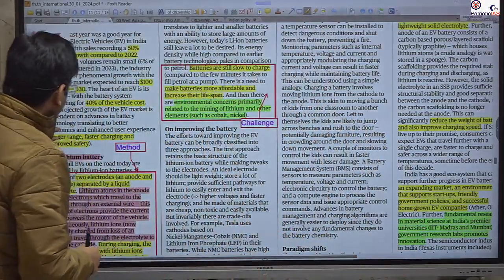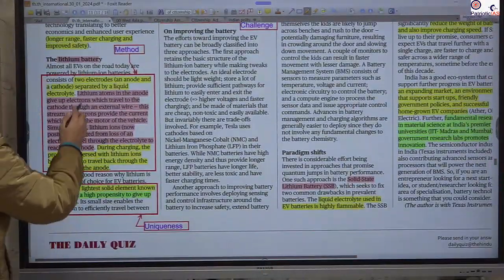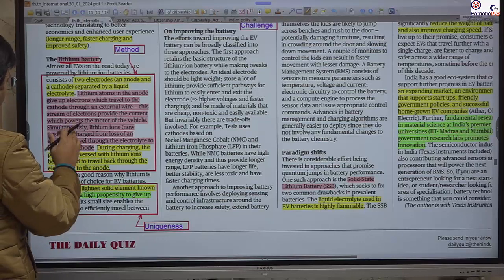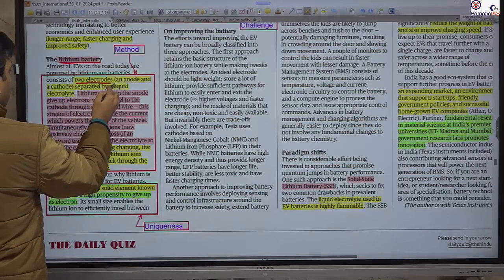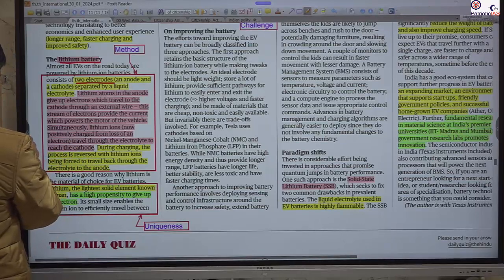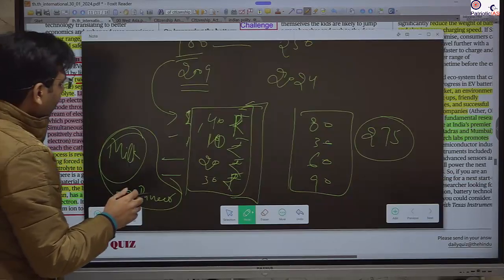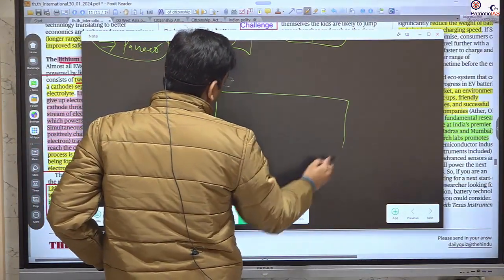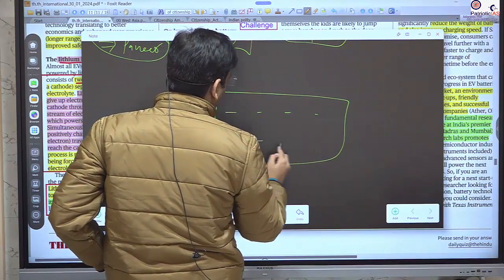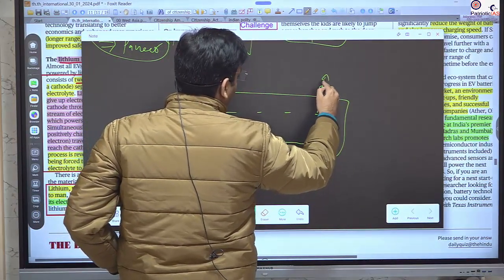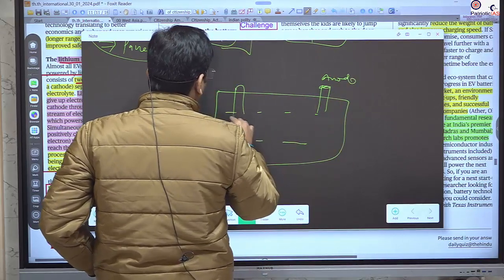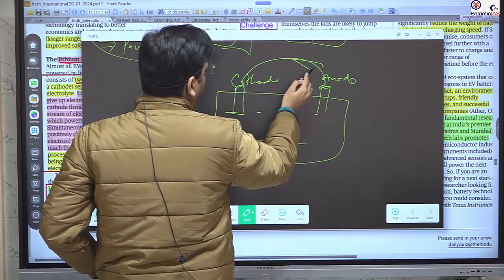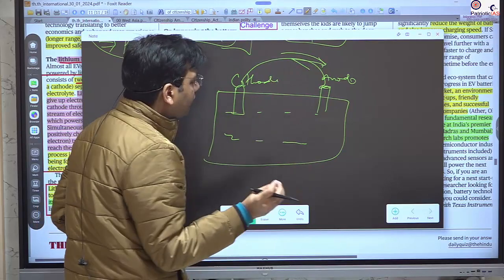So half of the cost goes to the battery, and now we are using the lithium-ion battery. This is the dominant one, mostly used. And how does this work? It has two electrodes, the anode and the cathode. In a simple battery, imagine there is an anode and a cathode, and this is the wire. Electrons flow from here to here, and current flows opposite to the electrons.